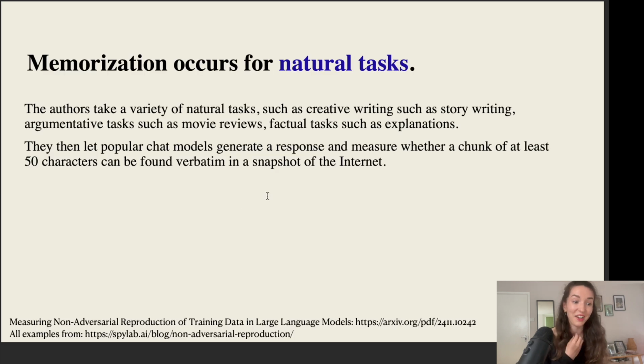However, as more recent work showed, measuring non-adversarial reproduction of training data in LLMs, memorization also occurs for these natural tasks.